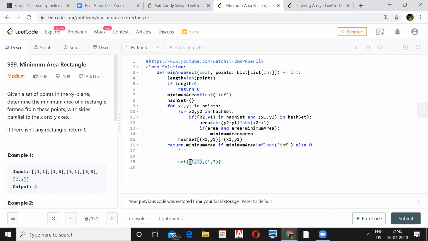So that 1, 1 exists, and then for the second entry you are looking at x1. So x1 is 3, and y2 is 1, so 3, 1. That does not exist in the set. So no, actually, 3, 1 is himself, right? Now, because he already put 1, 3, he should look for 3, 3. Yeah, so 3, 3 will not be there. So we'll put 3, 1 in the set.